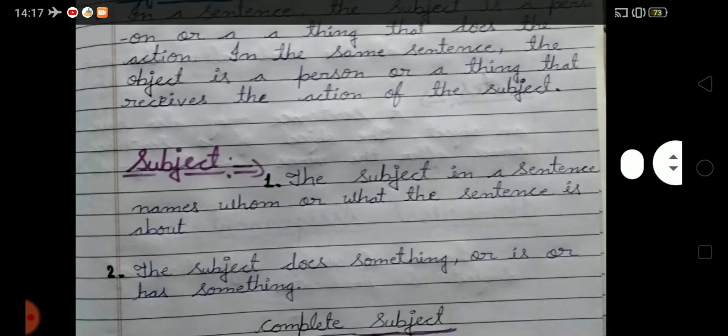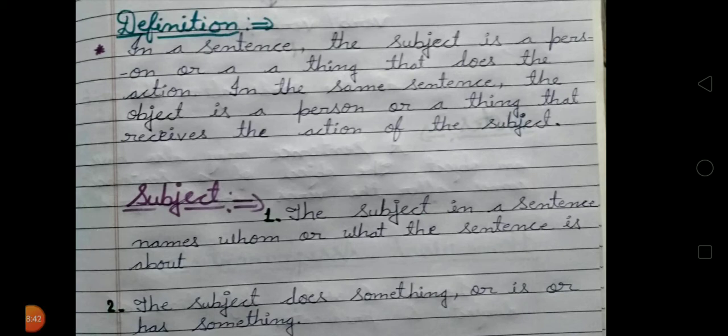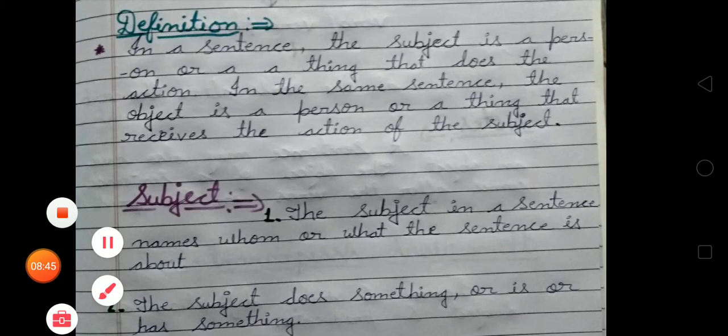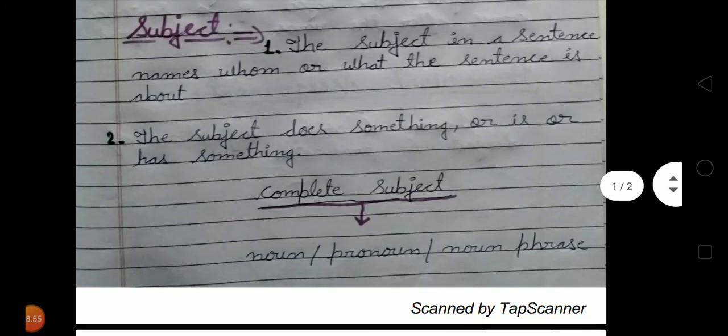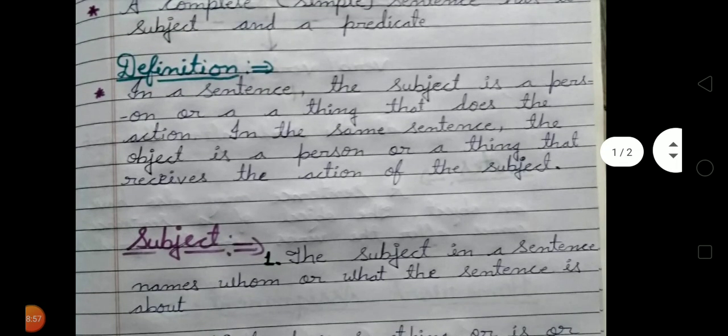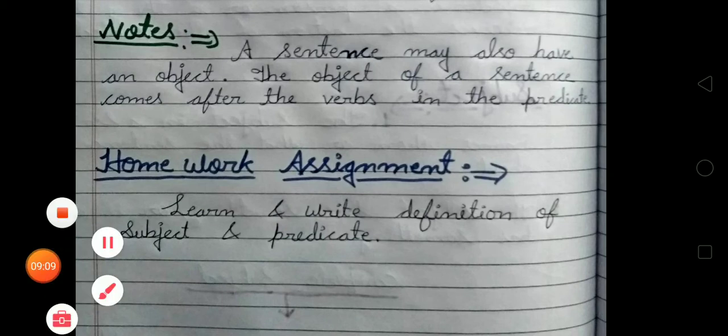So these are some definitions of subject and predicate. You have to learn them. And students, you also have to write these definitions in your notebook with good handwriting. Dear students, these are the basic information about subject and predicate that I have written in my notes. So you have to learn it too. You have to write the definition of subject and predicate in a notebook with good handwriting. Okay, this is the homework for you. You have to do it.